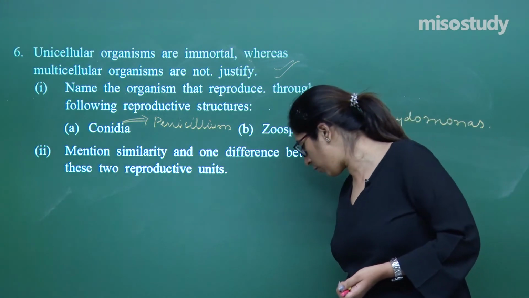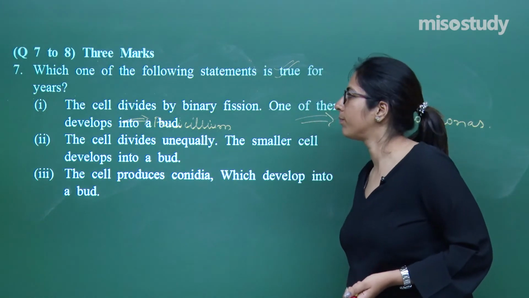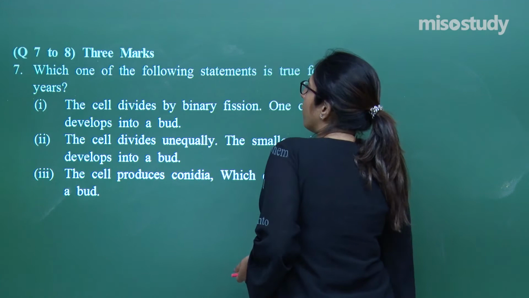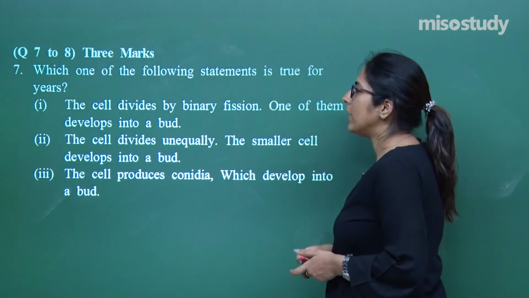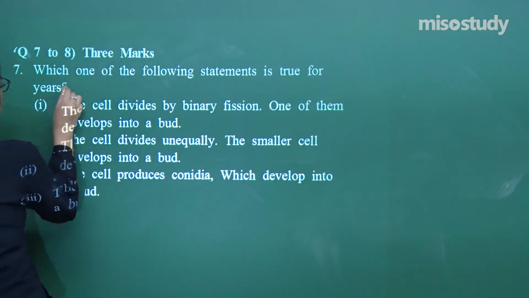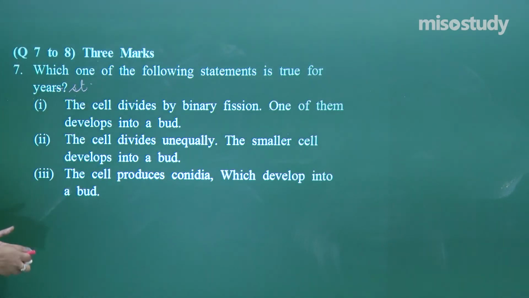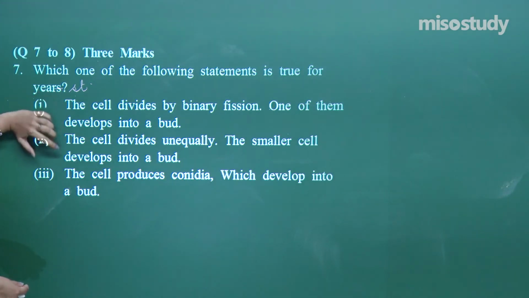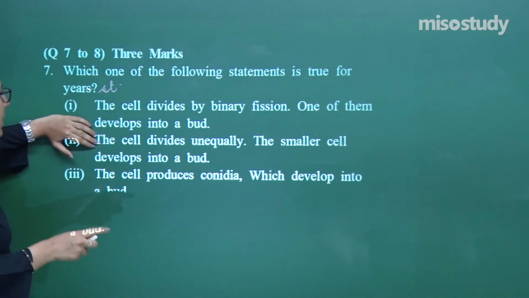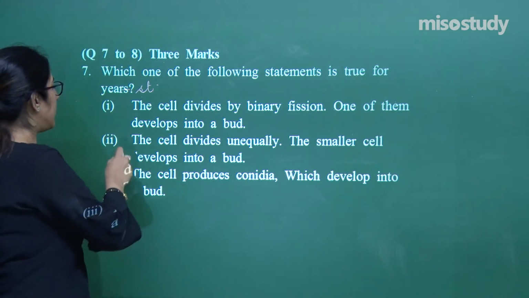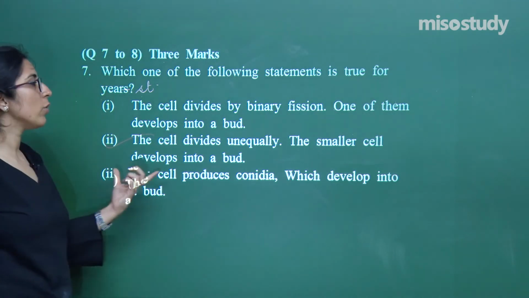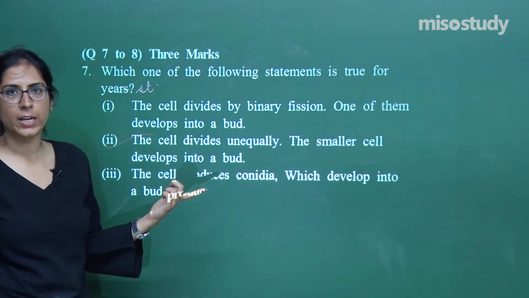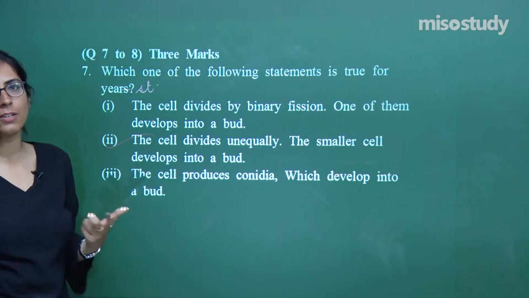Now let's move on to the next question, question number 7. Which of the following statements is true for yeast? This is not ears, just make this correction, this is yeast. The cell divides by binary fission, one of them develops into a bud. Right or wrong? Absolutely incorrect. The cells divide unequally, the smaller cell develops into a bud. Yes, this is absolutely right. So it divides unequally, whereas the smaller cells which are formed form a bud, right? And these buds are rounded structures.